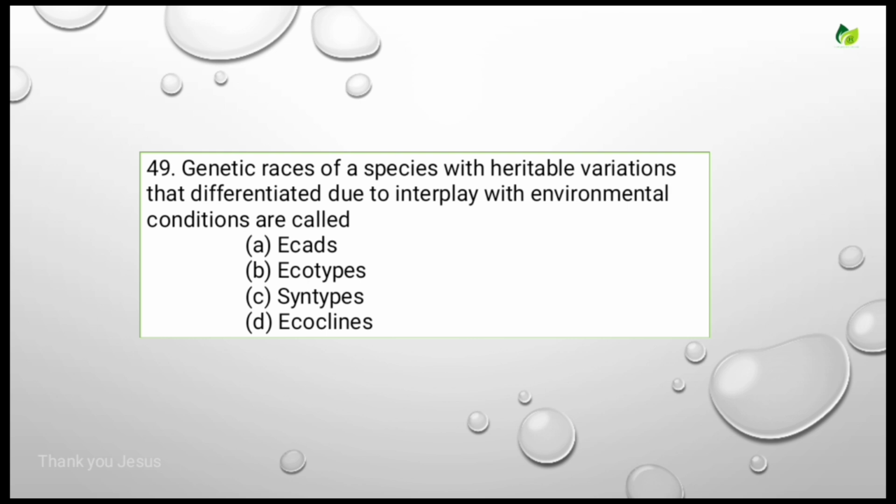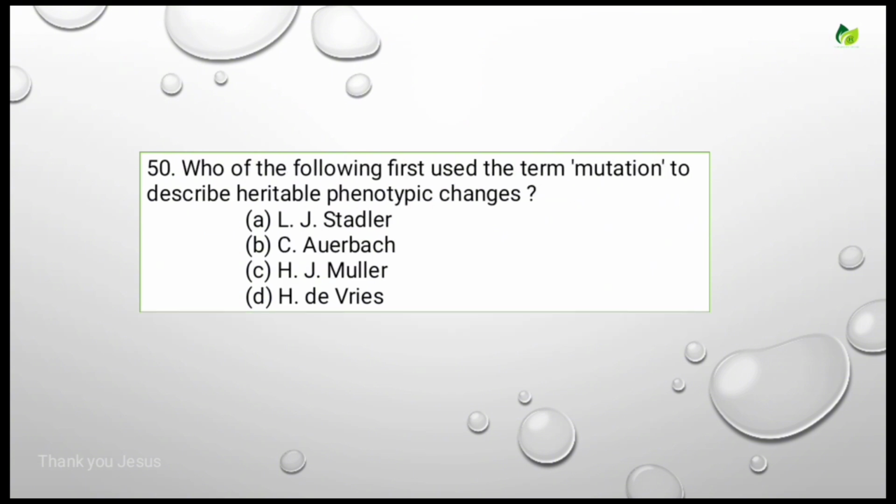Genetic races of a species with heritable variations that differentiated due to interplay with environmental conditions is called. Options are Ecads, ecotypes, syntypes, ecoclines. For this, the correct answer is ecotypes. Let's see the next question.